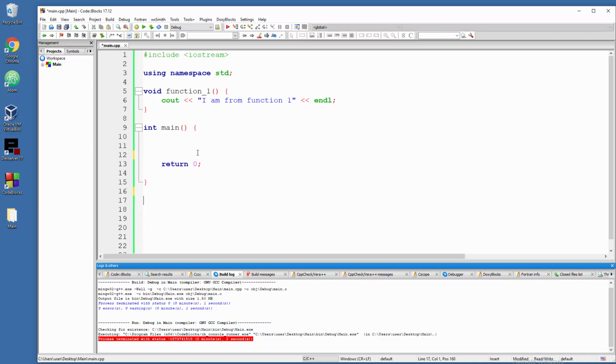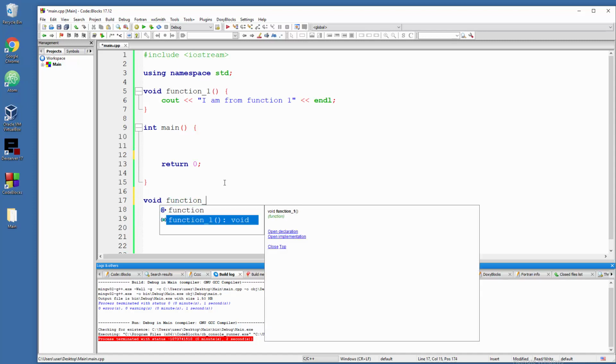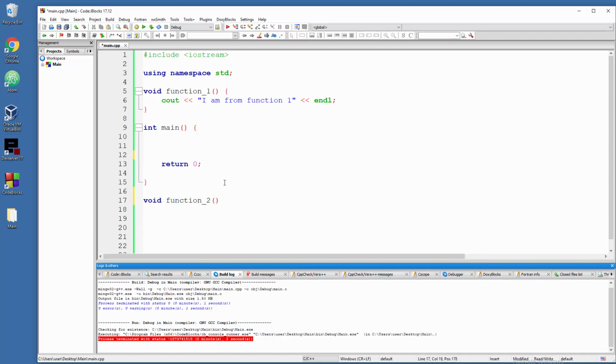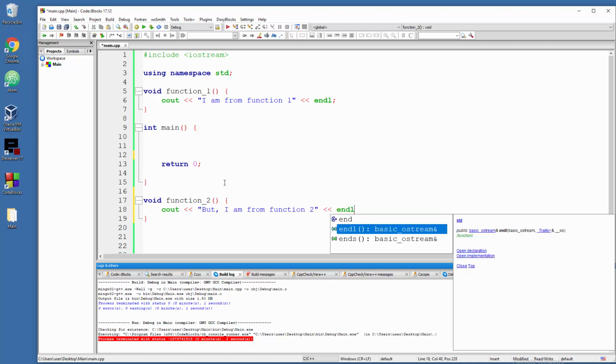And down there we are going to create function 2, also void, which means immediate action, and the operation will be cout I am from function 2 and end line.